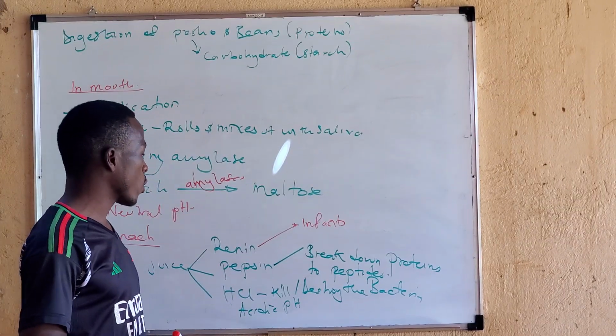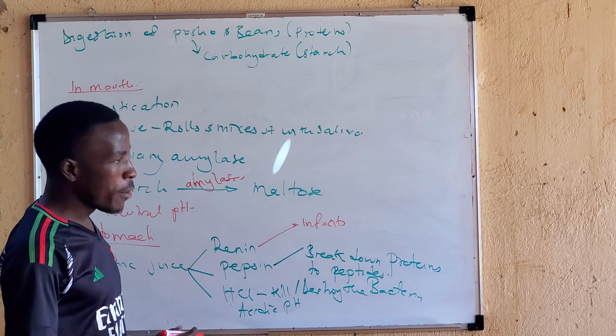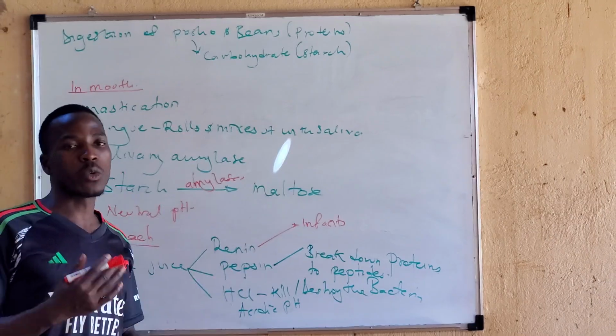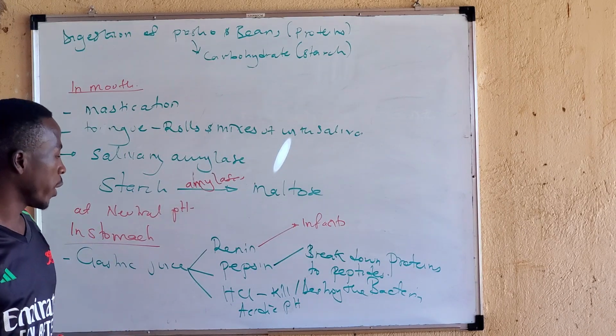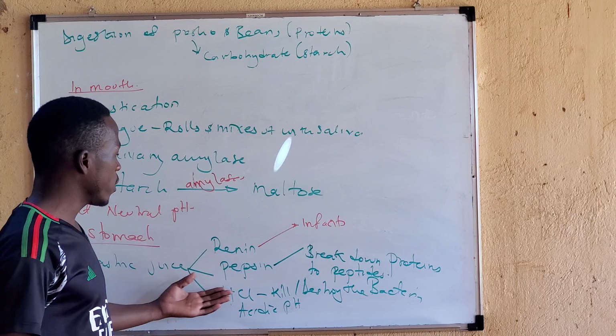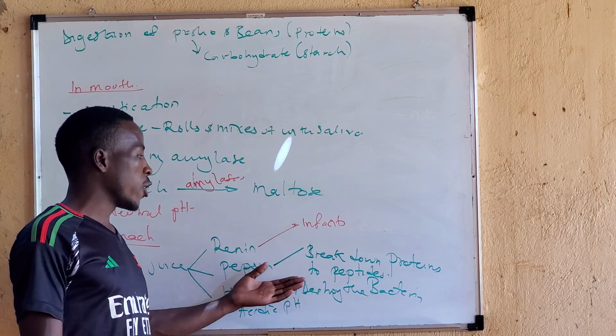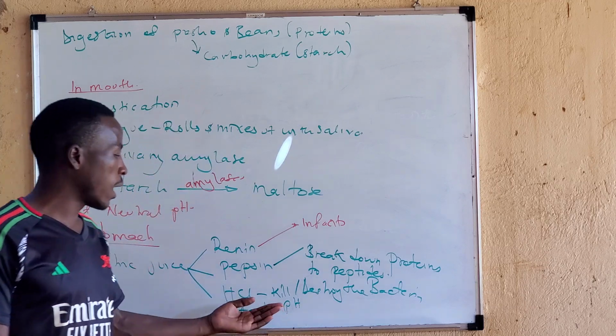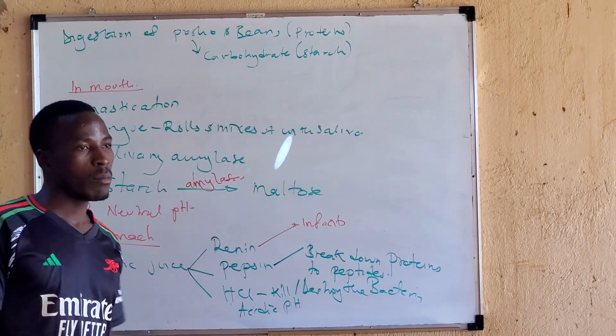However, as you go on growing, renin goes on decreasing. Okay, now we have seen digestion of proteins using pepsin, breaking our proteins into peptides, under the acidic pH.